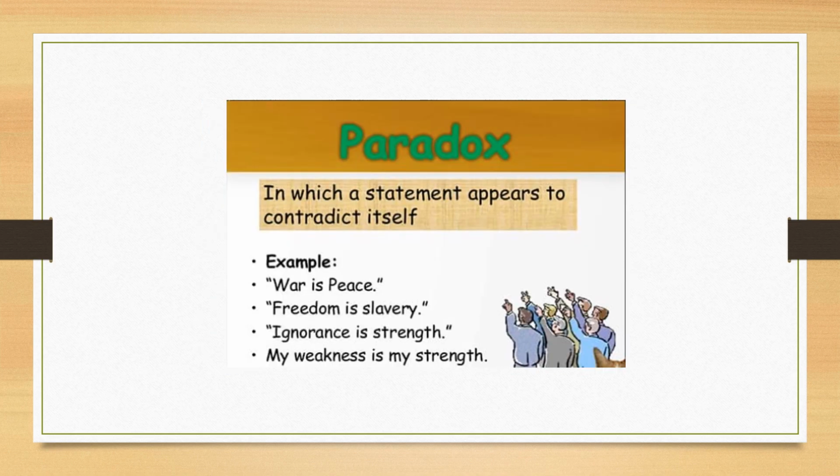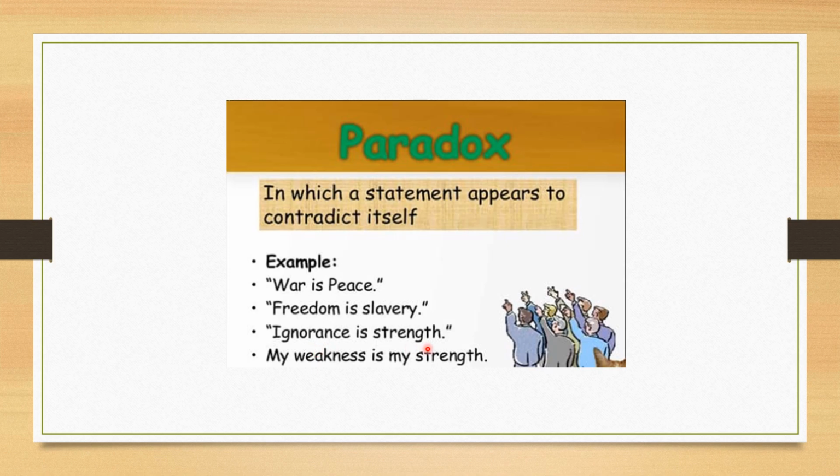So let's hear out some examples of paradox, right? So what is peace? Peace itself cannot be a piece, but here in this sentence it has been shown as a true statement, but it is actually not true, it is false. Freedom is slavery, so how can a slave be free, right? So this looks like true, but this is false. Freedom cannot be slavery.